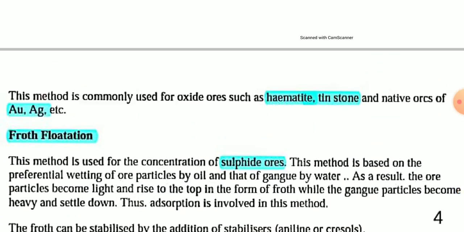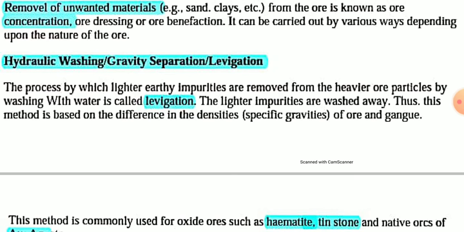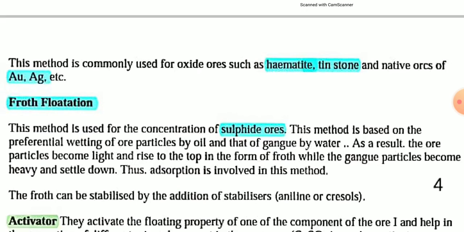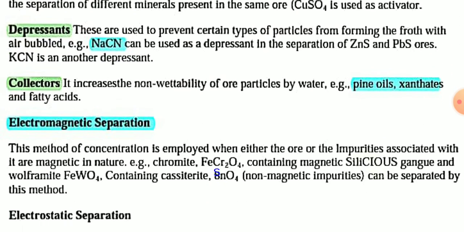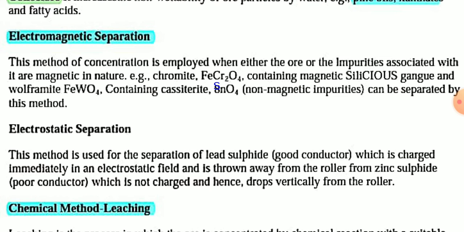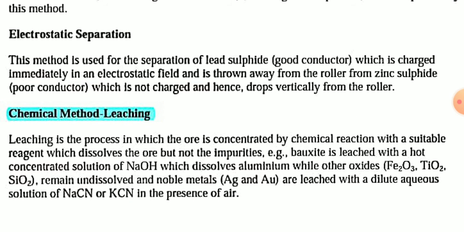First is hydraulic washing or gravity separation, second is froth flotation, then electromagnetic separation and the chemical method of leaching. You have to remember the principle of these methods and which metals can be concentrated using which concentration method.